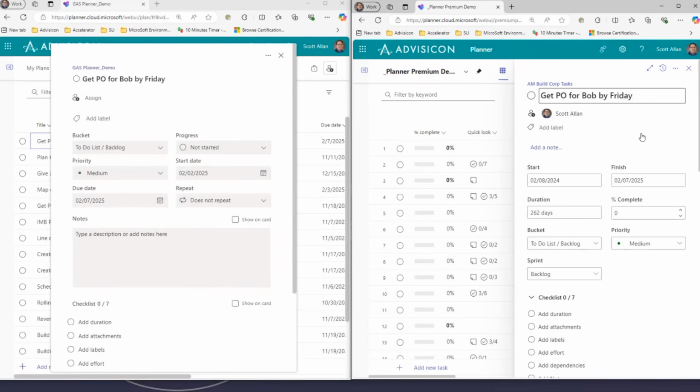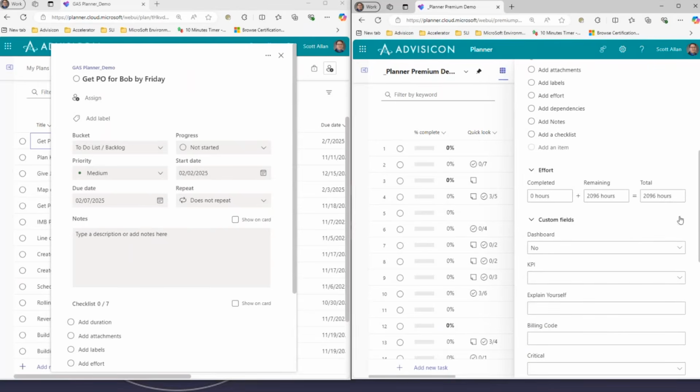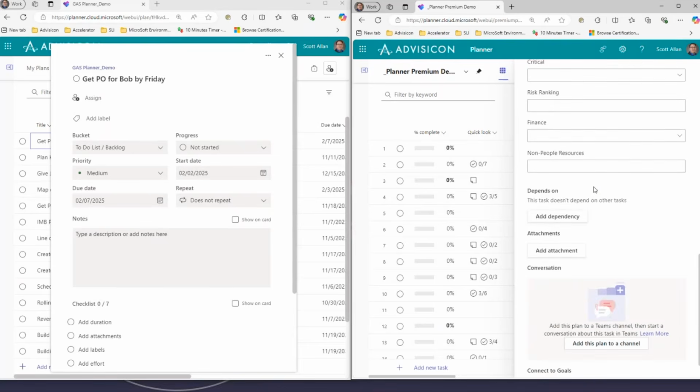Over here on Planner Premium, we also have our start, finish date, our duration, all the information that is available here in the grid view. We can also create checklists, but here we can also track effort that is being spent on this task. We can also have access to all of our custom fields, and the important thing is we can create dependencies, much like predecessors and successors in Microsoft Project. Dependencies are impossible in Microsoft Planner. So keep that in mind when you're deciding which system to use.